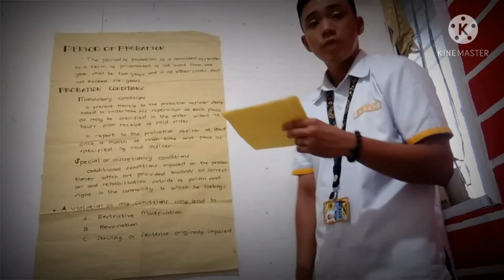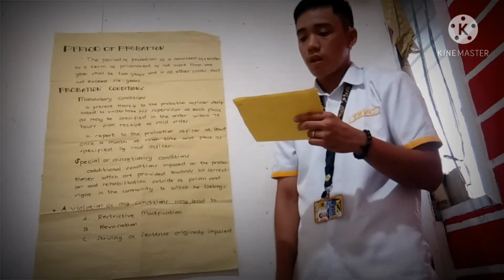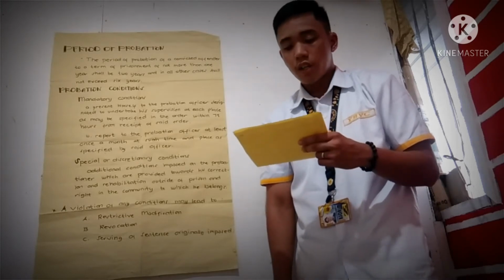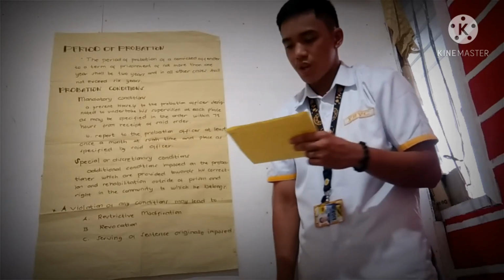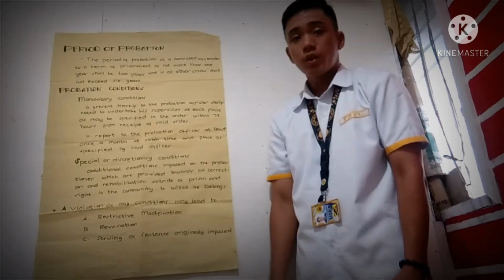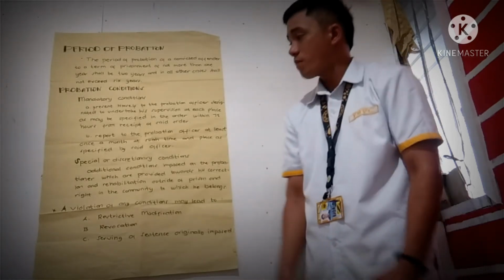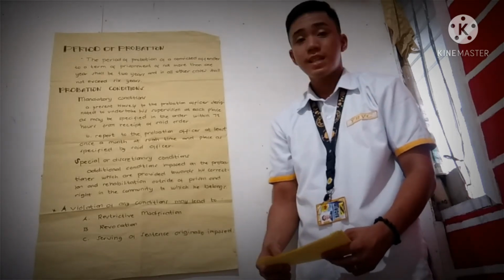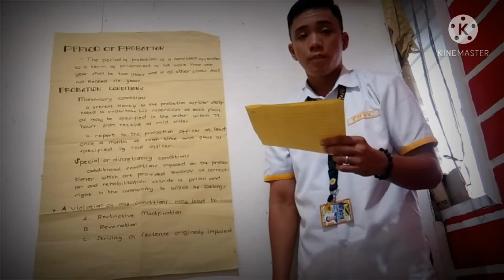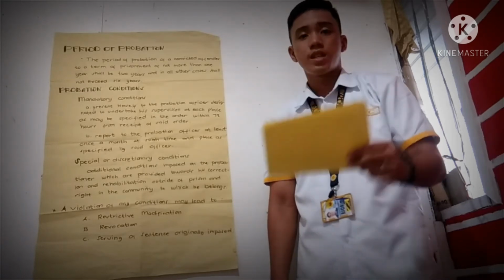So he must report to the probation officer within 72 hours after he receives the order of the court granting probation. Number 2 is report to the probation officer at least once a month at such time and place as specified by said officer. He must report at least once. Once is enough.